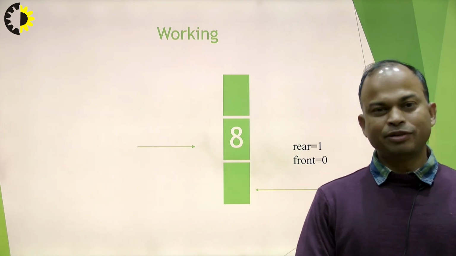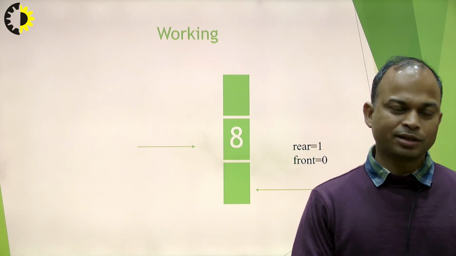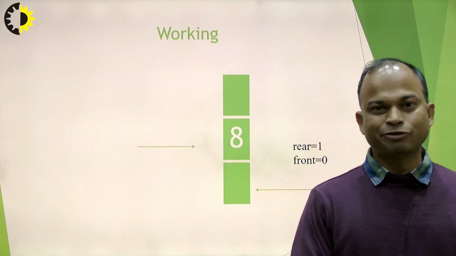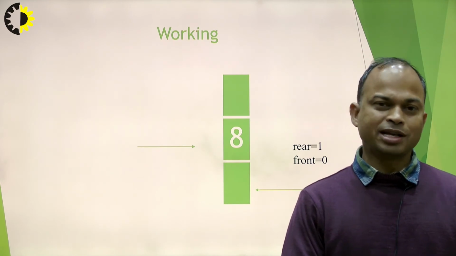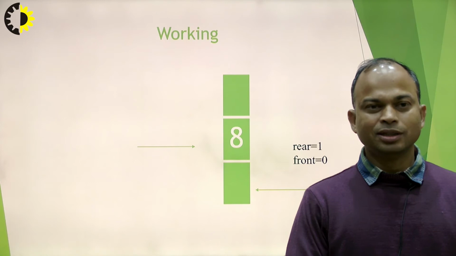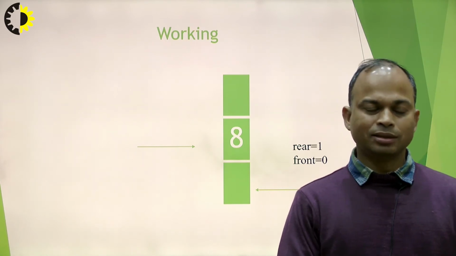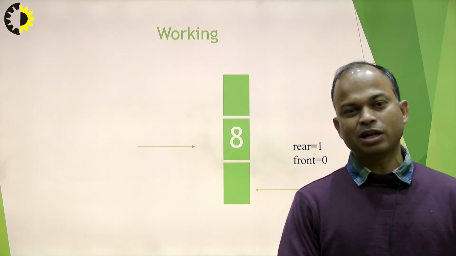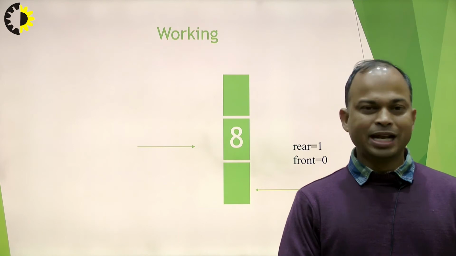So if we observe here, if we are inserting any item in the queue data structure, then rear is increased by 1, or if we are deleting any item from the queue data structure, then front is increased by 1. So based on these two ends, rear and front, we can insert or we can perform the delete operation.